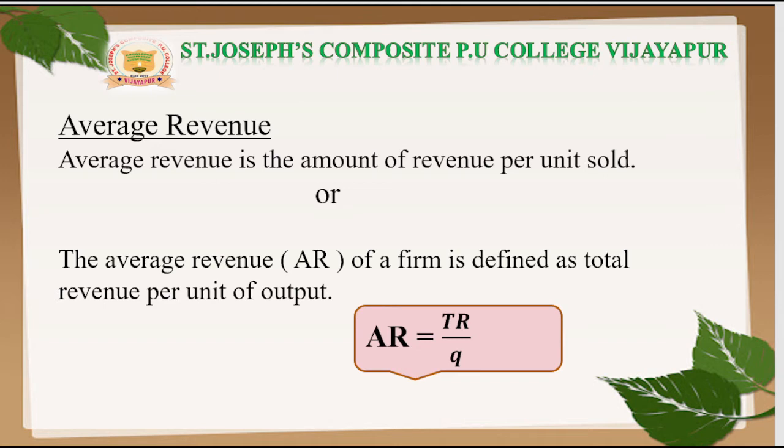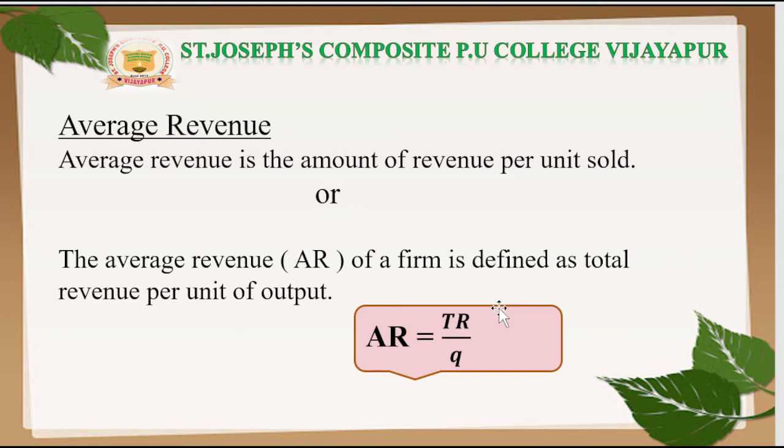Then how do we find the formula of average revenue? Average revenue is equal to TR divided by Q. TR means total revenue, divided by Q, where Q is the quantity of output. So TR by Q is equal to P into Q by Q, that means P only.